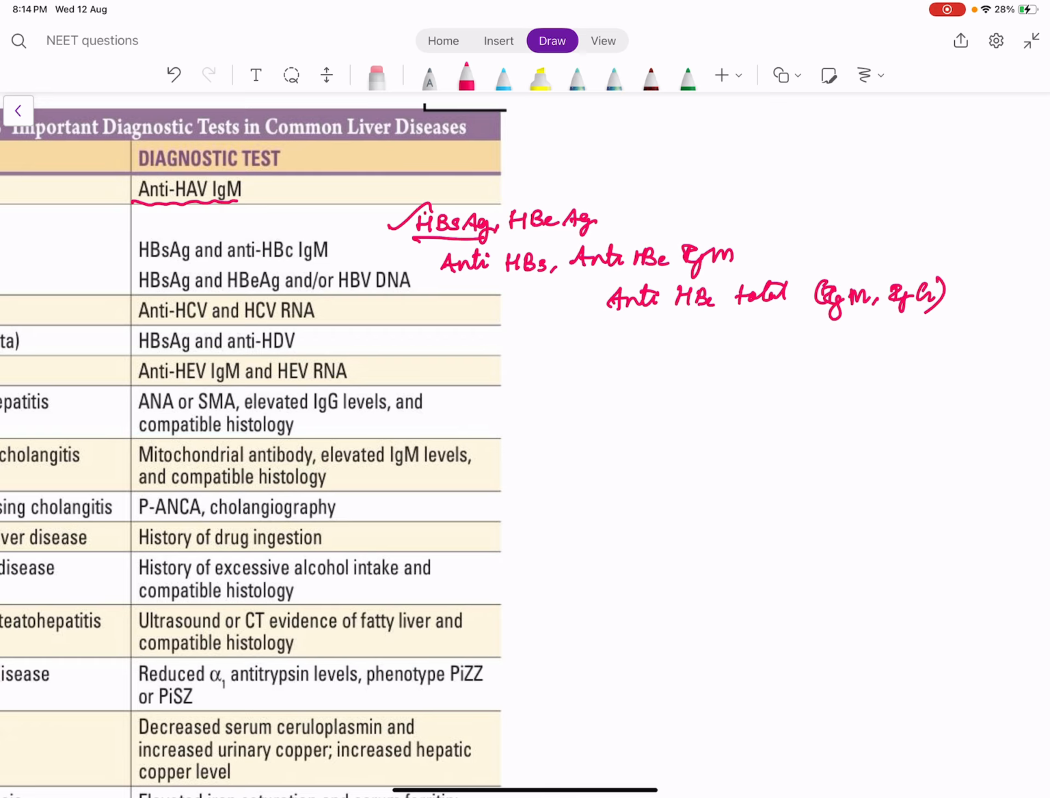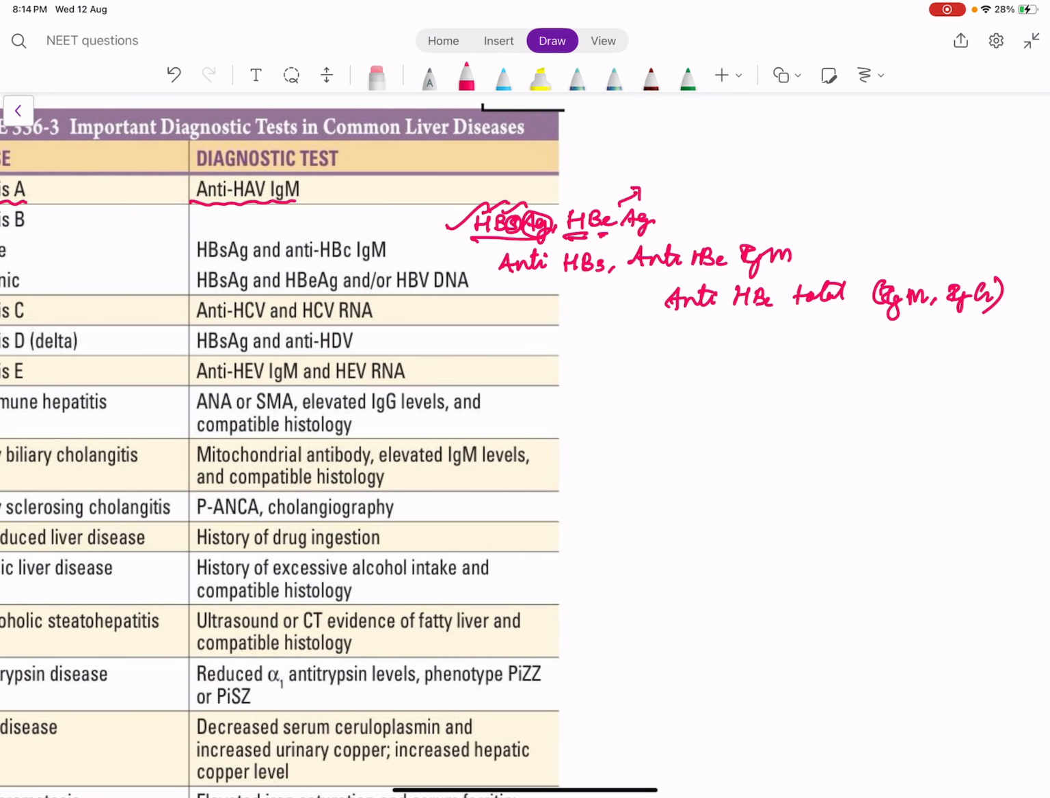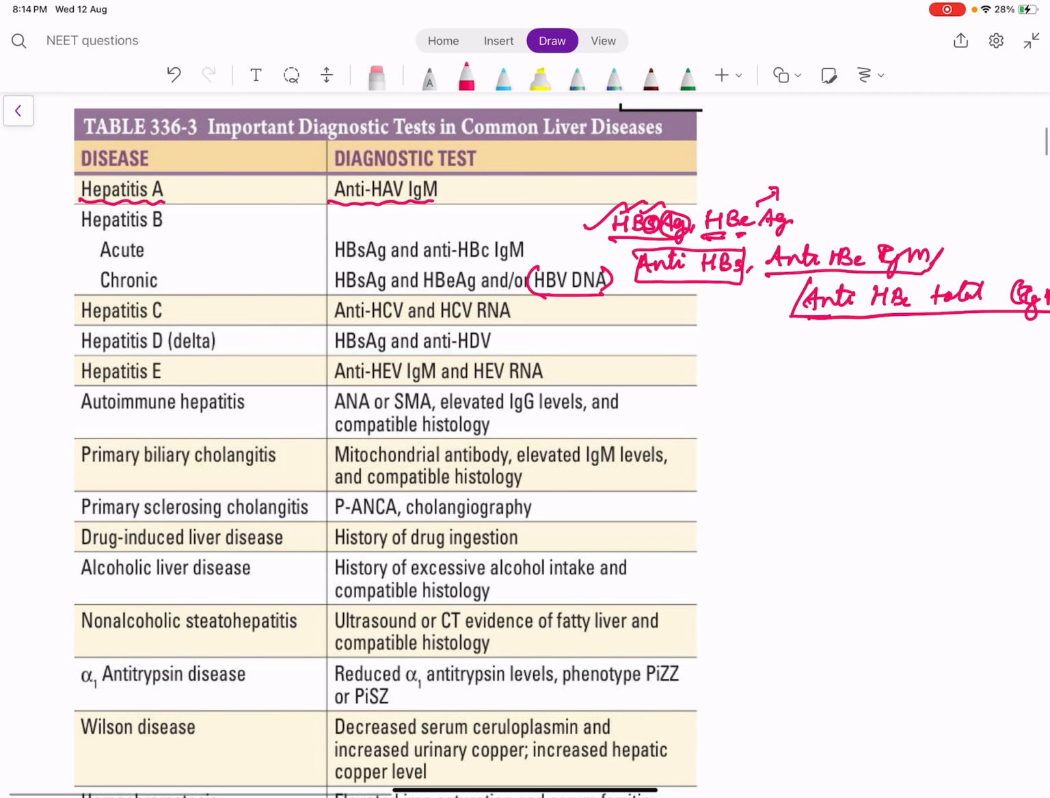Remember, capital H stands for hepatitis, capital B stands for B, the small s is surface, and Ag is antigen. So it is hepatitis B surface antigen. E is envelope antigen, the hepatitis B e antigen. These two antigens are important. Likewise, we have antibodies: anti-HBs, anti-HBc IgM, and anti-HBc total. We will discuss this in detail later. And HBV DNA. These are the tests used to diagnose hepatitis B.